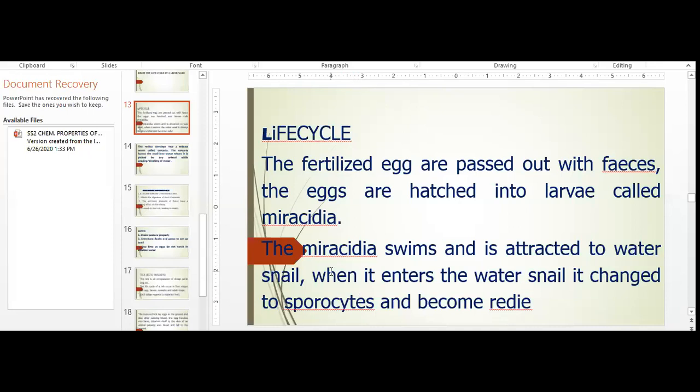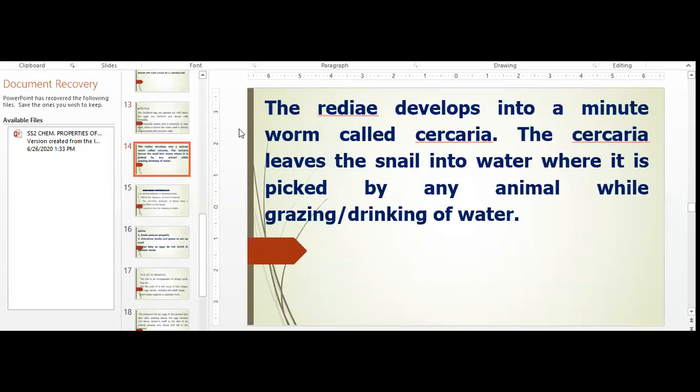Inside of the snail, the miracidia develops to sporocytes and become a radiae. Now, it is this radiae that develops into a minute worm called cercaria. Now, the cercaria leaves the snail. Once it develops into the cercaria in the body of the snail, it comes out, it drops off.